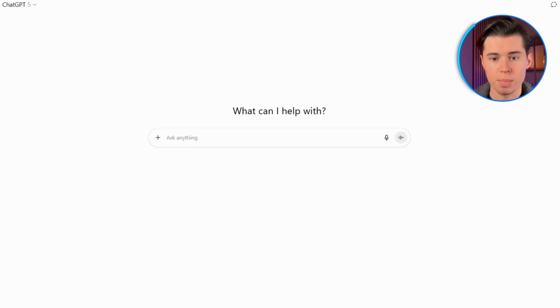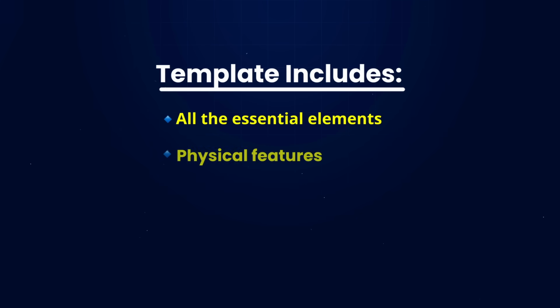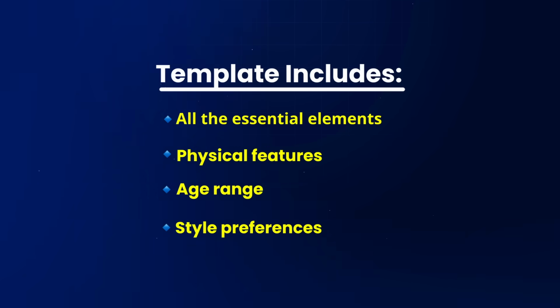Now, having good prompts is basically the foundation of every well-made character. So what I did is I made a quick template, and I'll share it with you in the description below, that helps you get the best possible results with your character. This template includes all the essential elements, physical features, age range, style preferences, and background settings, but it's structured in a way that ChatGPT can actually understand and remember.